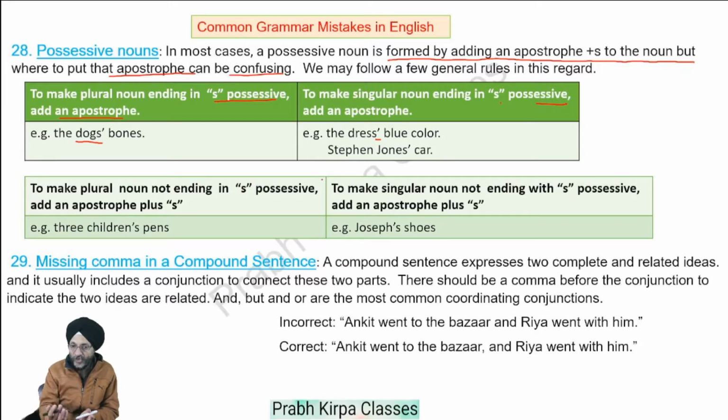The dress' color is blue, that is, the color of the dress is blue. So here we have not written s after the apostrophe. We have simply added an apostrophe. Stephen Jones' car. Stephen Jones is the name of a single person. But as the name ends with s, we have simply added an apostrophe to make it a possessive noun.